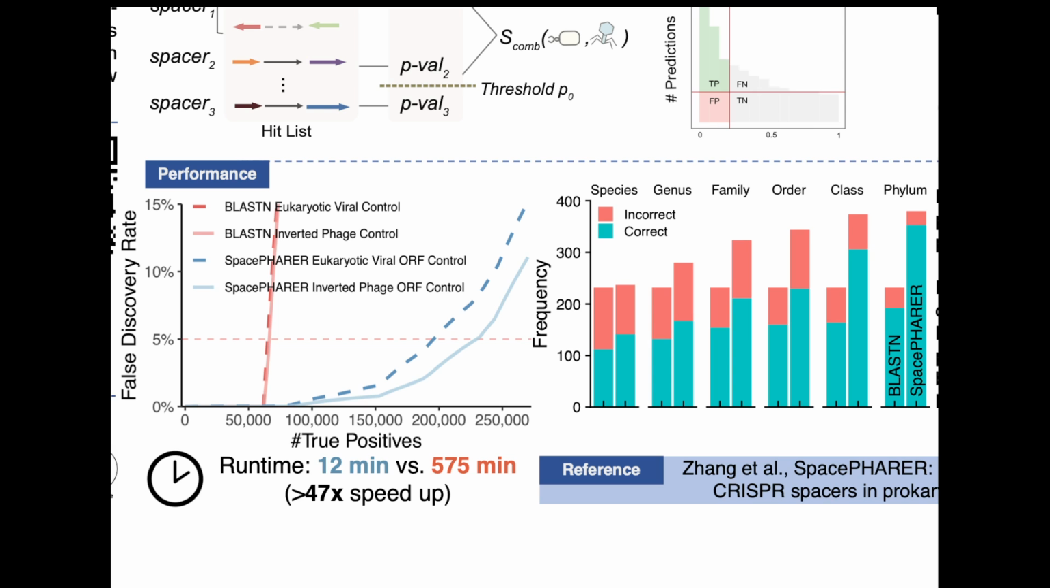SpacePHARER can also make host predictions at a better precision than BLAST-N by a weighted LCA procedure using the MMseqs2 taxonomy module. If you're interested, please check out the poster about the MMseqs2 taxonomy module, also from my group.